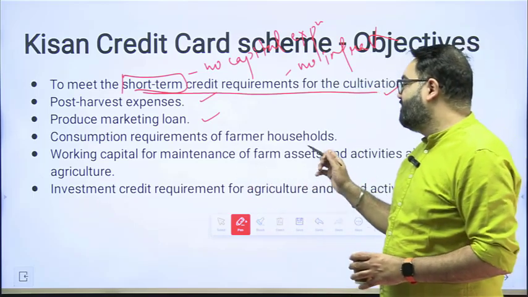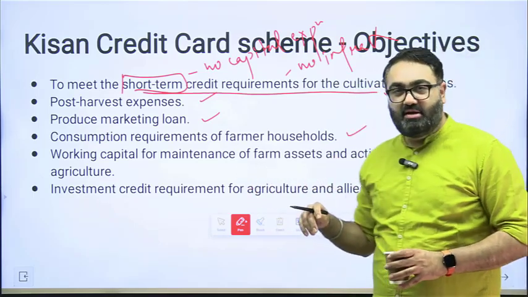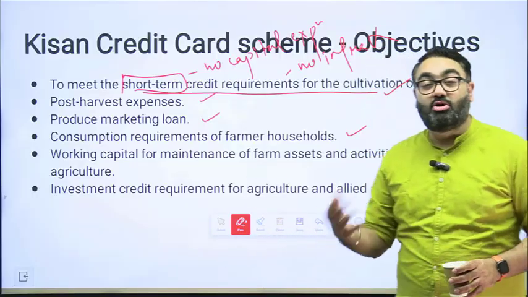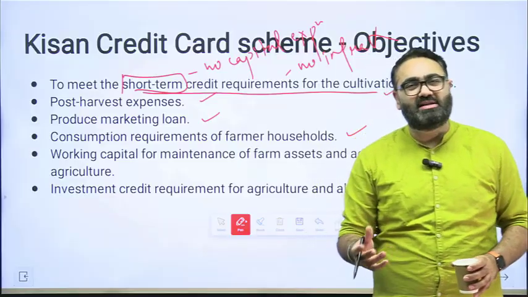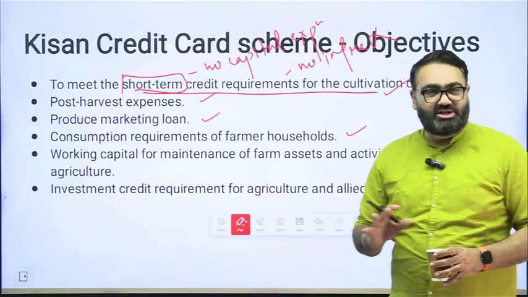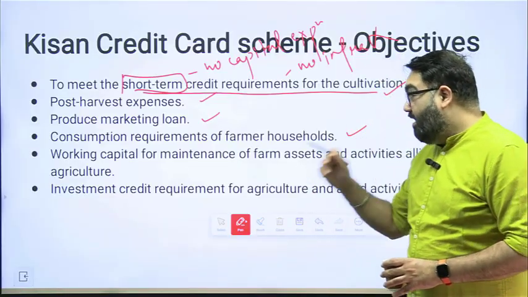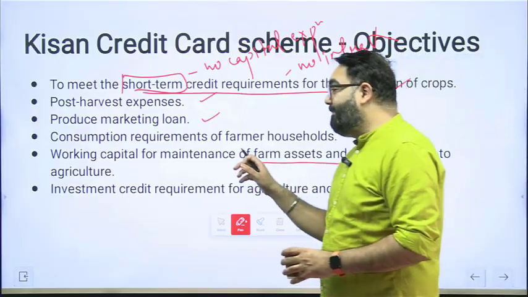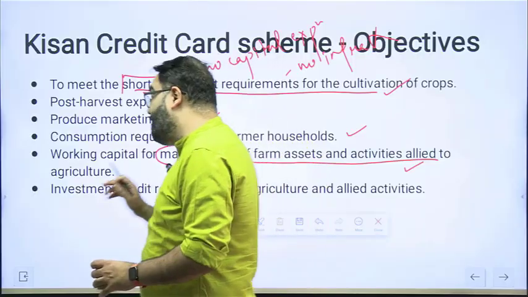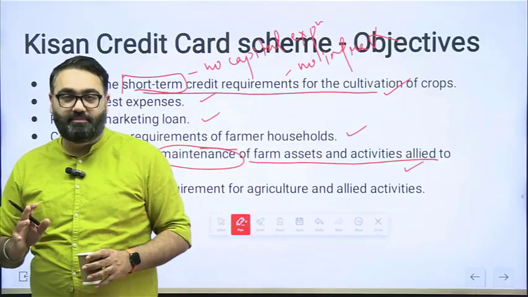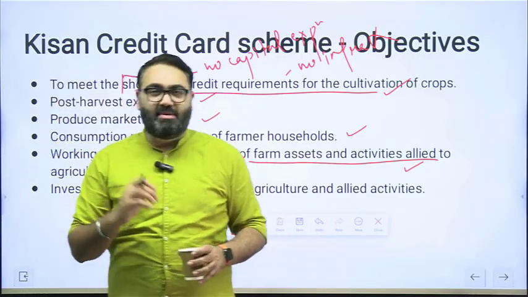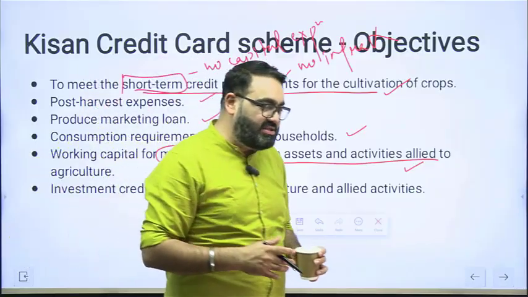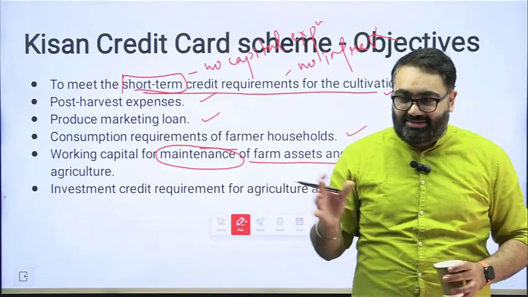Consumption requirements of the farmer household. Yes. So for your own family, for their daily needs, for their own consumption, for food and all of these small little expenditures, yes, you can use money for that as well. Working capital for maintenance of farm asset, yes. So again, for maintenance of asset, not for buying of a new asset, please remember. So you already have a machine, you already have a tractor, there has to be some maintenance done, there has to be some repair done, that is permitted.